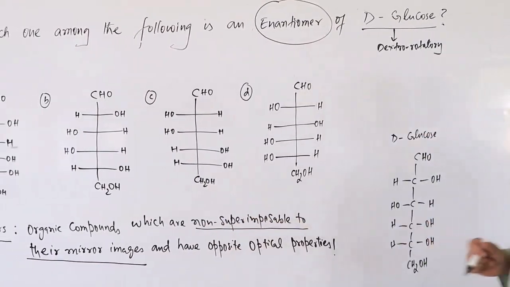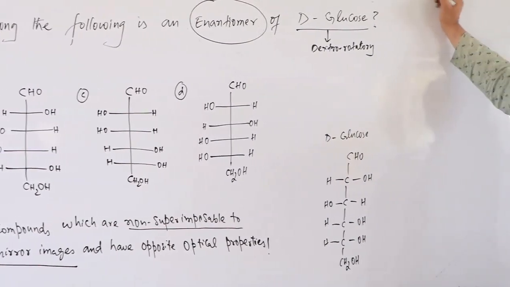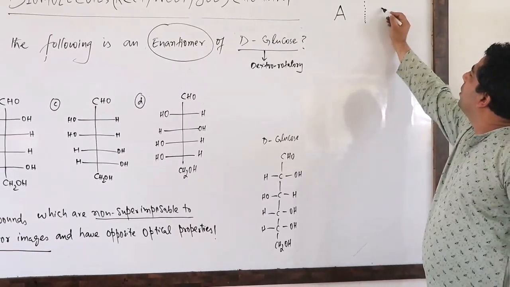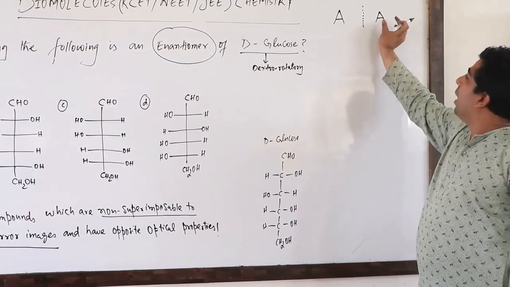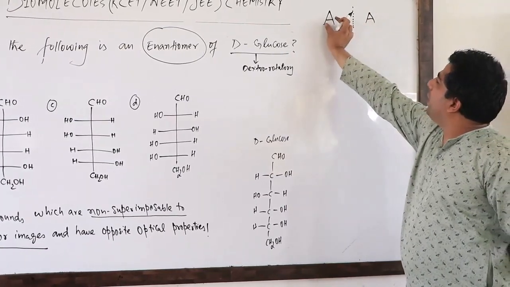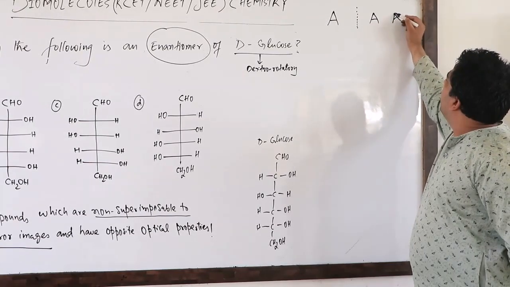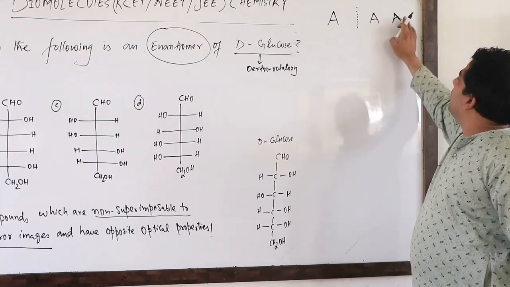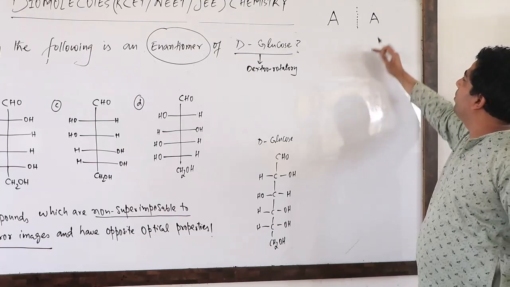Okay? Have a look. If I show this letter A to the mirror, this is how exactly it shows me. I can take this A and put it on A. If I put this A over A, they will fit on each other. So A will fit on A. That means they are superimposable.